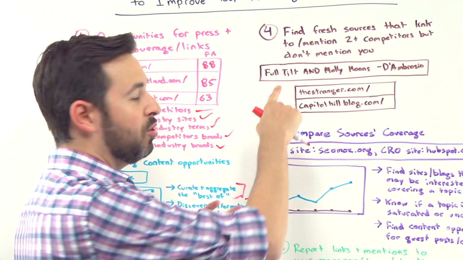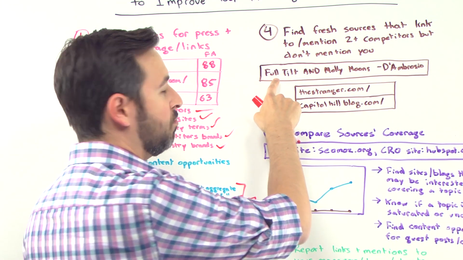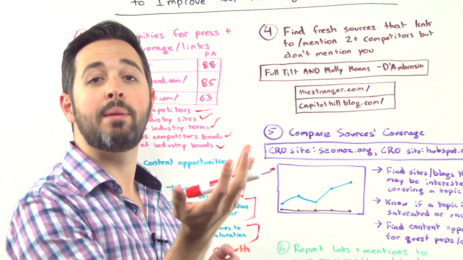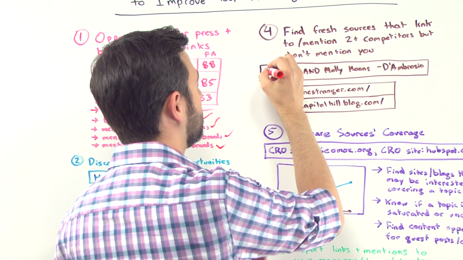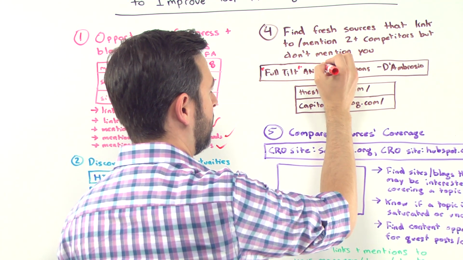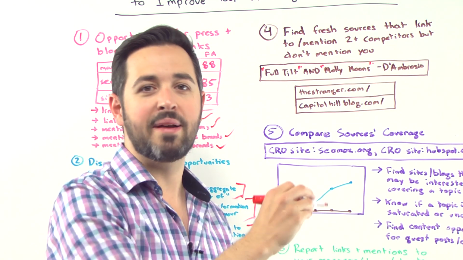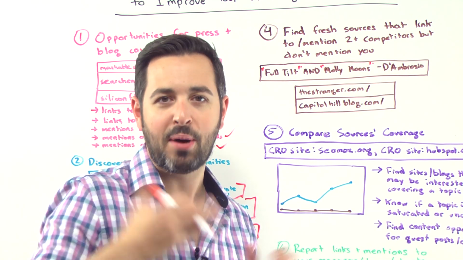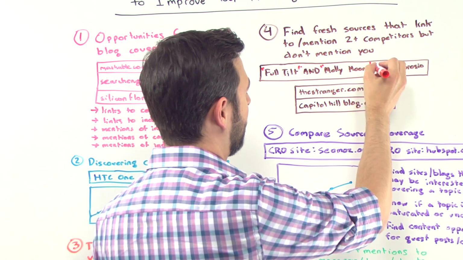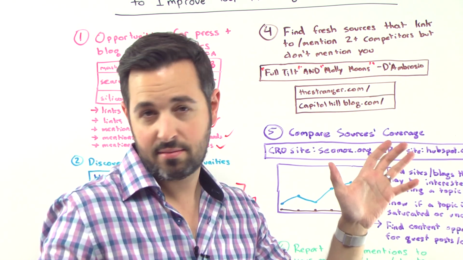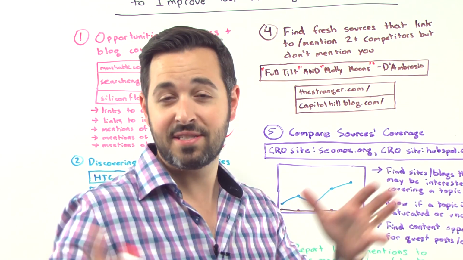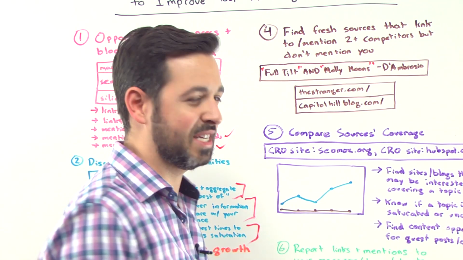And what I can do here is you can plug in something like some ice cream brands in Seattle, right? So Full Tilt and Molly Moon's ice cream, and I'd actually want to put quotes around those brand names so that I didn't get mentions every time someone mentions the Moon and the name Molly. That would pop in there. That wouldn't be ideal. Minus D'Ambrosio, right, which is the best Seattle ice cream shop. Obviously, it's a gelateria. It's fantastic.